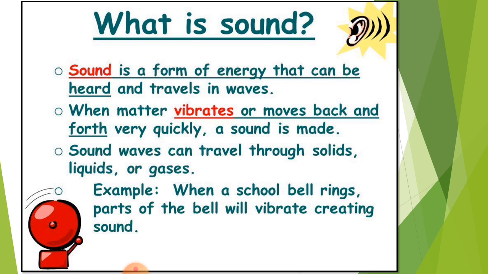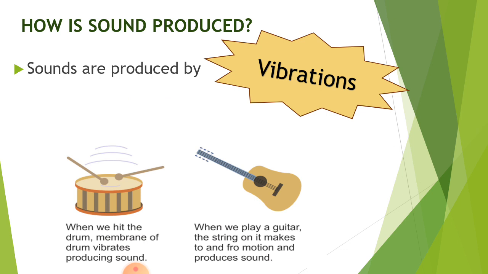Now, how is sound produced? Basically, sounds are produced by vibrations. It can be anything vibrating. When I am speaking, it is my vocal cord, located in the throat, which is vibrating. Now you all touch your throat with a finger and speak anything. You will feel the vibrations. So this is the vocal cord which vibrates. As a result, sound is produced.